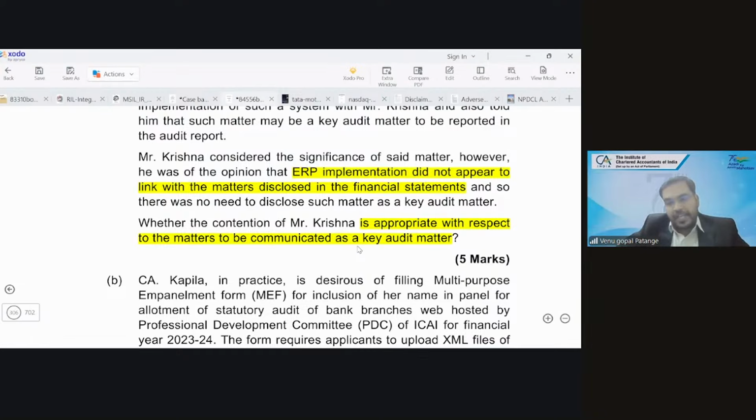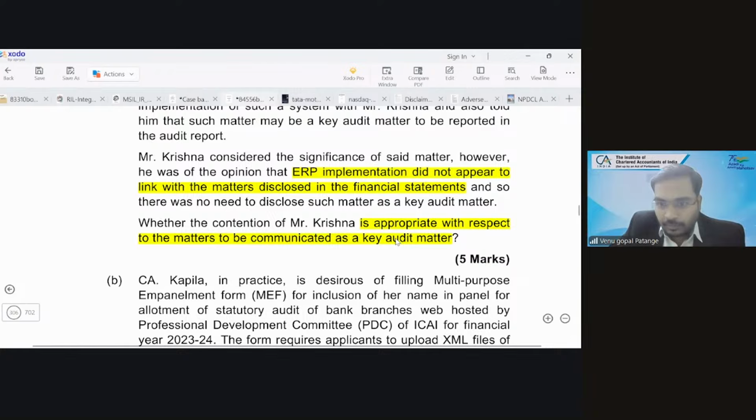Yeah, you are right, but here the facts were not there. So you should see now. You can mention those facts, but finally, whether the contention of Mr. Krishna is appropriate with respect to the matters to be communicated as a key audit matter. The question itself is framed as: is it appropriate to communicate as a key audit matter, or is it not appropriate?